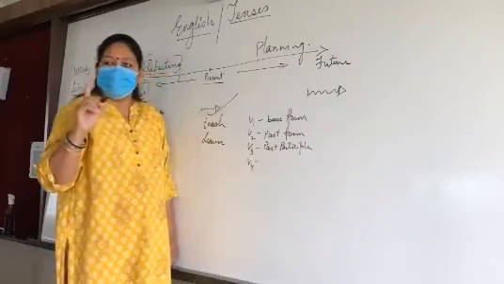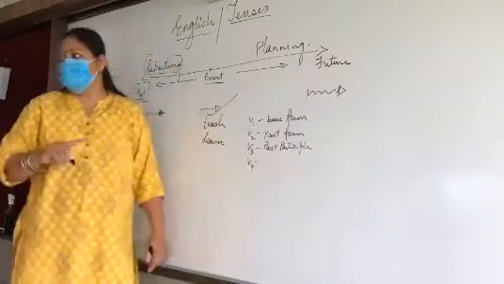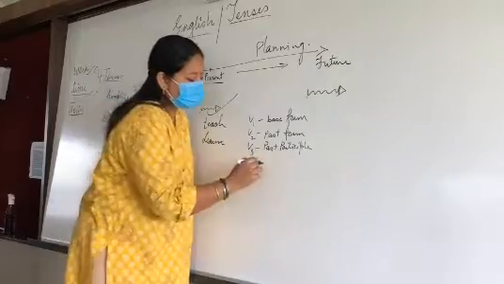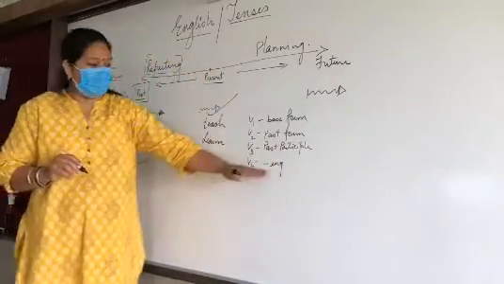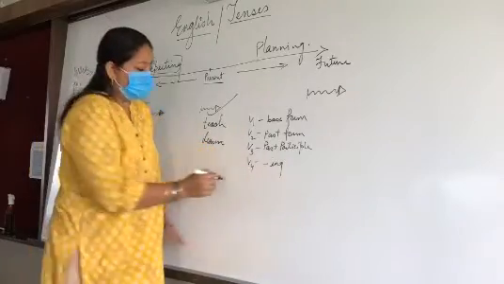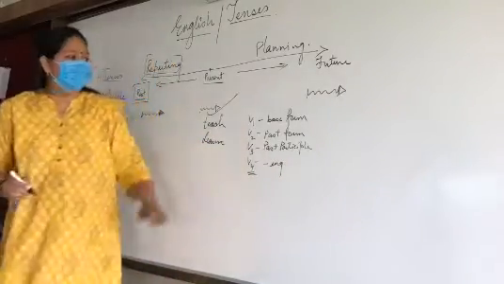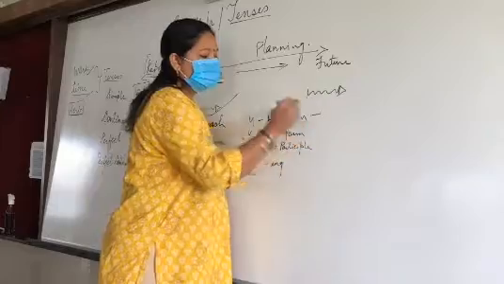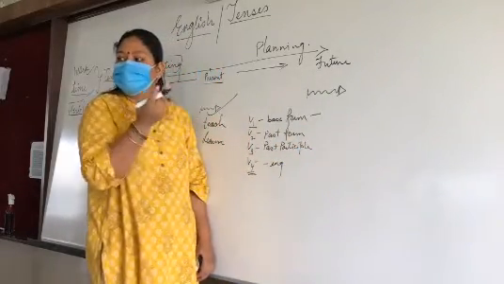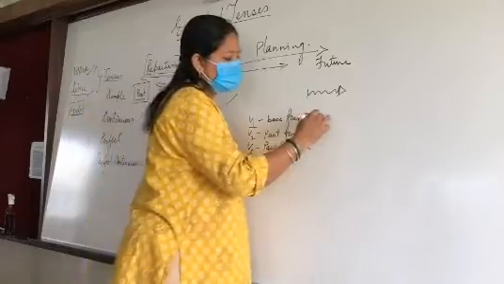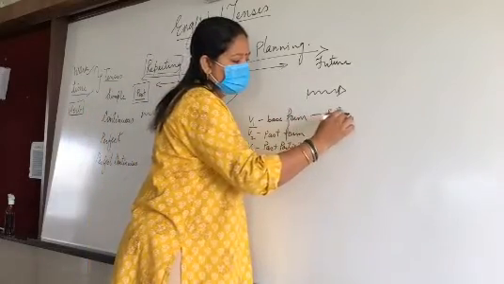It is used in continuous, but it is called the ing form. So this form we will use. V1 we always use for which tense? Present simple. Very good.